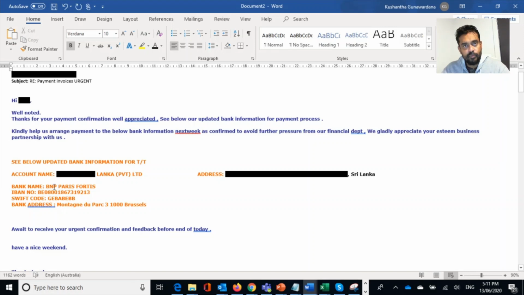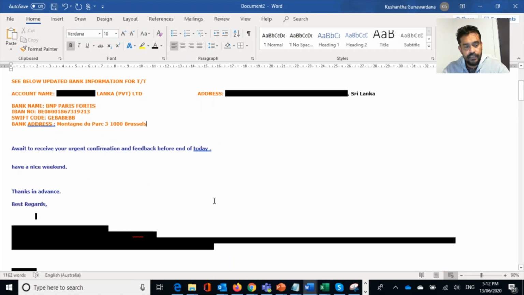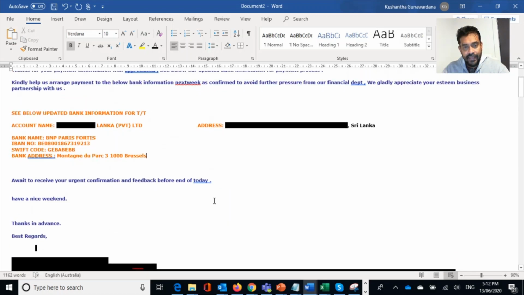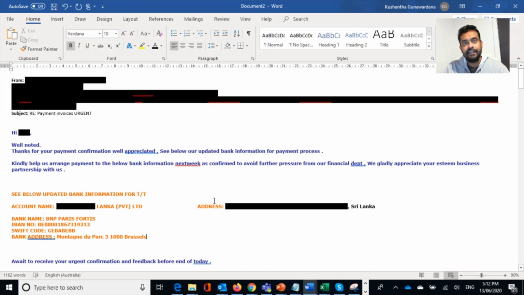I have not removed any information there because I want everybody to know that. The changed bank is somewhere in Brussels. If you go down, you will see it's a huge mail and it looked like a very legitimate mail. Initially we noticed that the buyer had made the payment, something like a few thousand dollars, but later we got to know that it was not made.